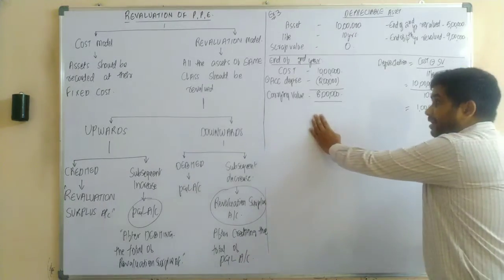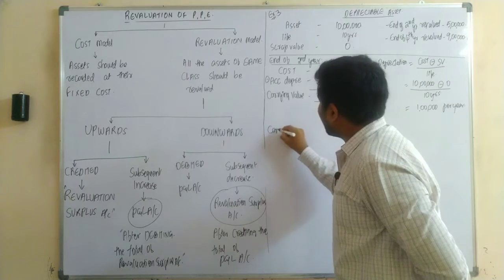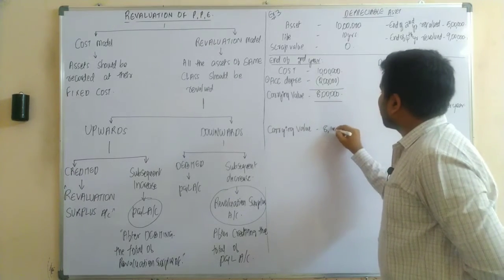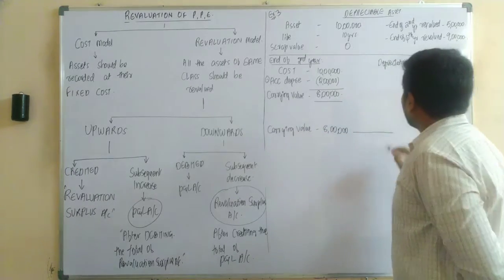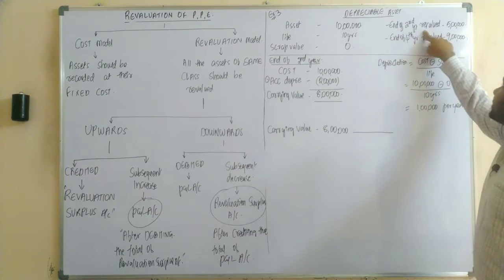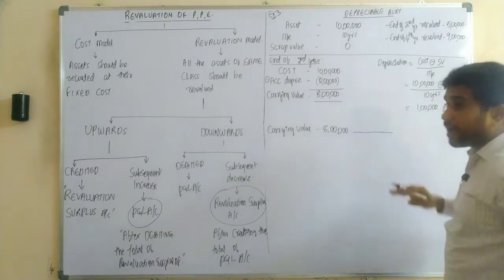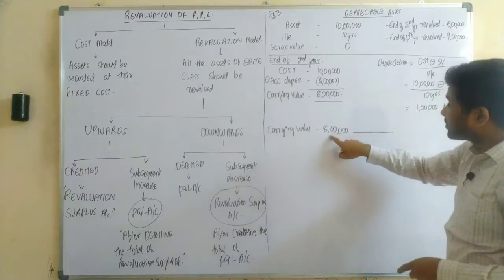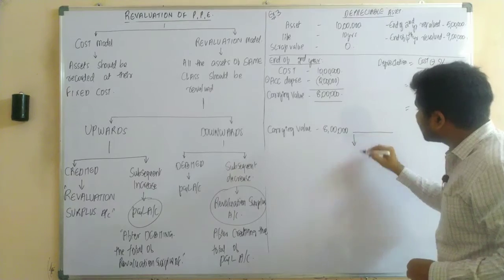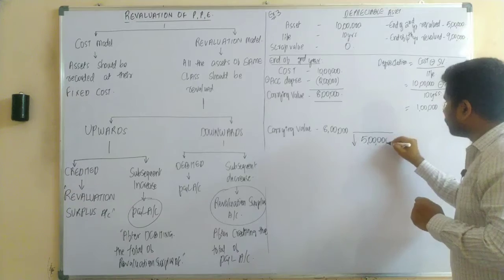So as the asset's carrying value is 8 lakh rupees, at the end of second year the asset was revalued at how much? 5 lakh rupees. So was it revalued upwards or downwards? How much was our carrying value? 8 lakhs. But it was revalued at 5 lakhs. So that means the asset was revalued downwards. So how much was our amount? The value was 5 lakhs.